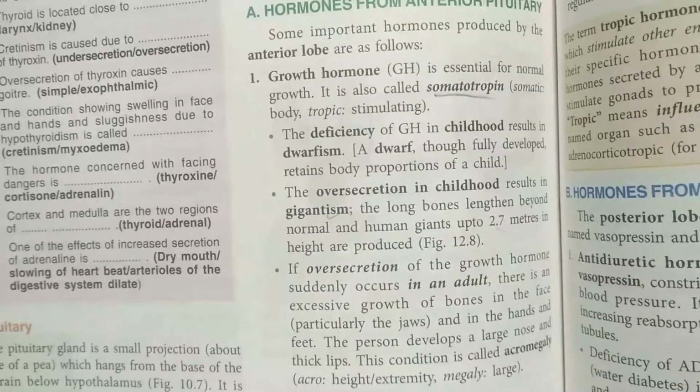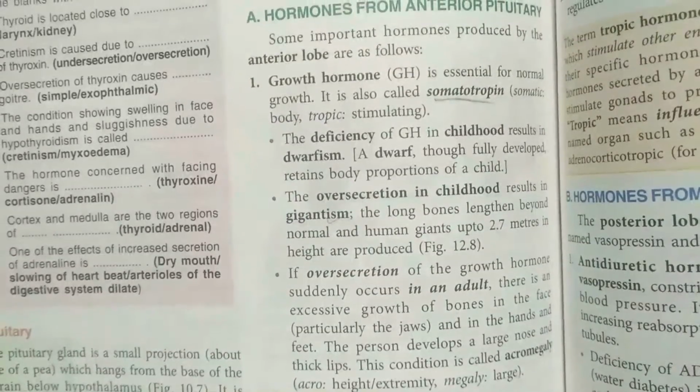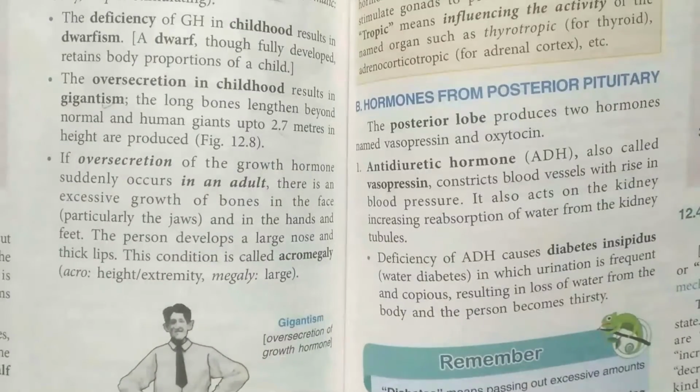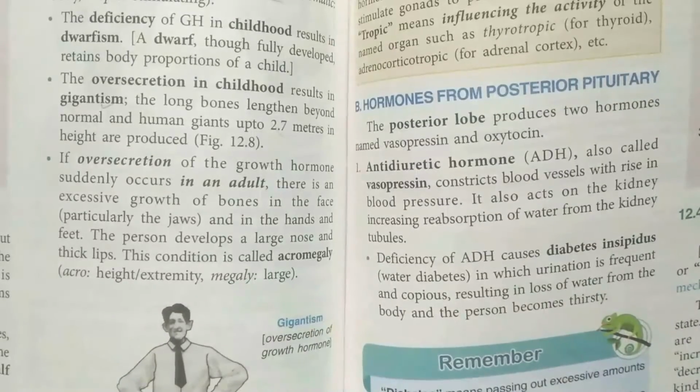of this hormone can lead to problems in the muscles, and here basically the growth is mostly seen in the facial bones. Facial bones means the maxilla and the mandible, they generally get increased. Apart from this, the bones in the nose region also increase, and the person has thick lips.